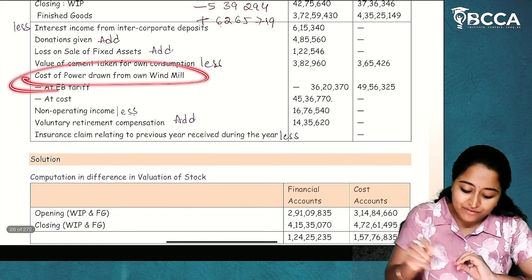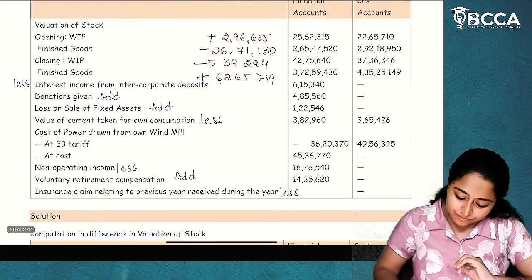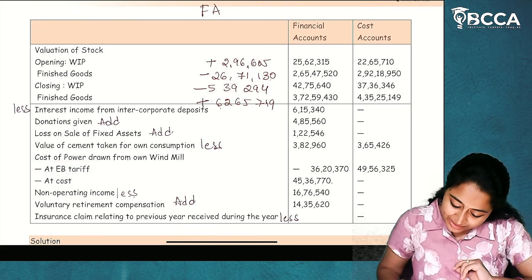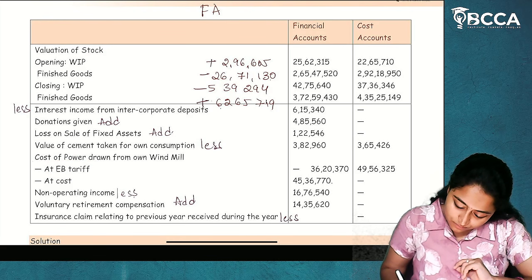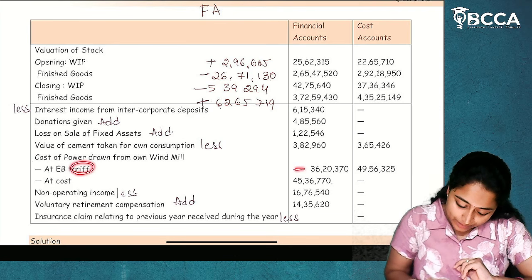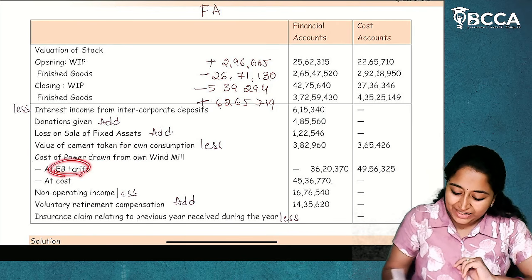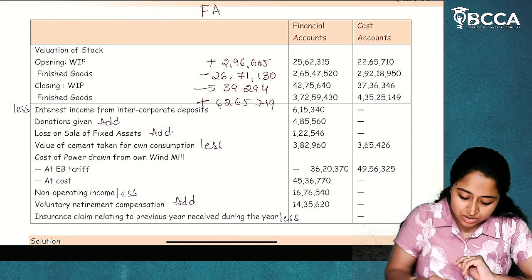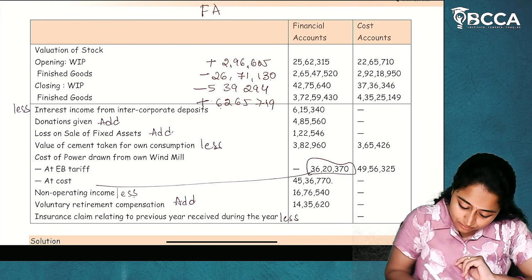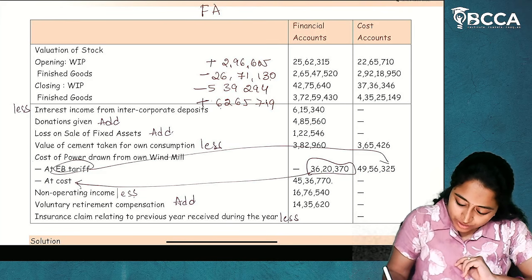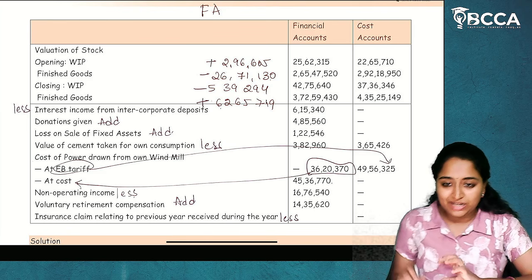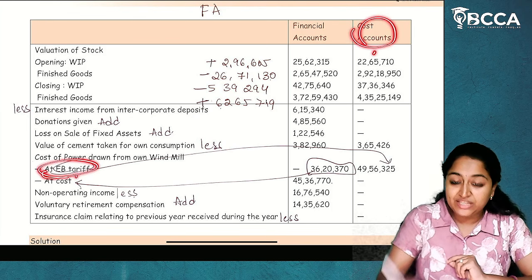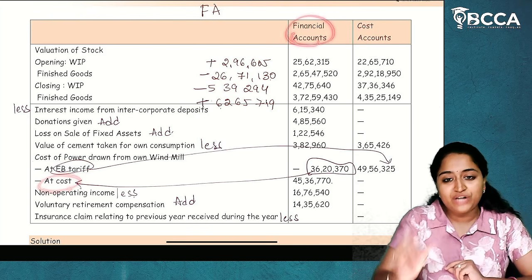Next, cost of power drawn from own windmill. Just a moment. Okay. Cost of power drawn from own windmill. At EB tariff, it is given in the cost accounts, and at cost, it is given in the financial accounts. So, this is cost and this is EB tariff value. There is a slight confusion, so don't get confused. At EB tariff, it is given in the cost accounts, and at cost, in the financial accounts.